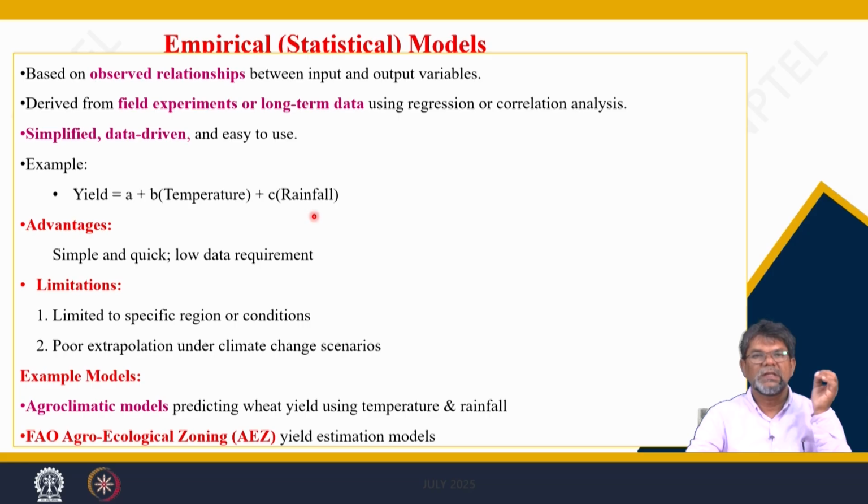So, this is a statistical, empirical model based upon particular observations.